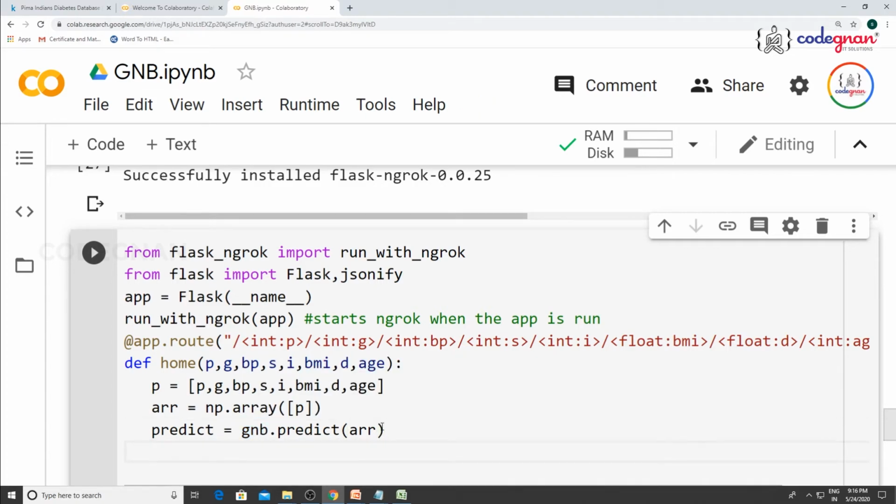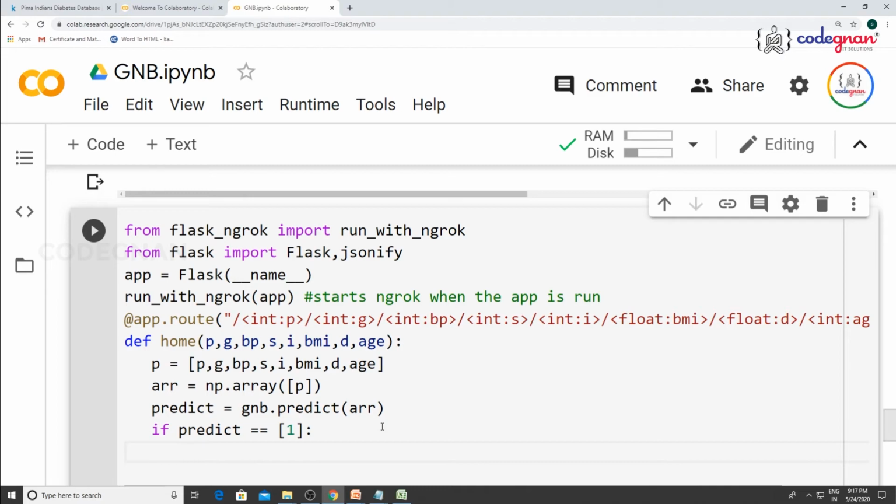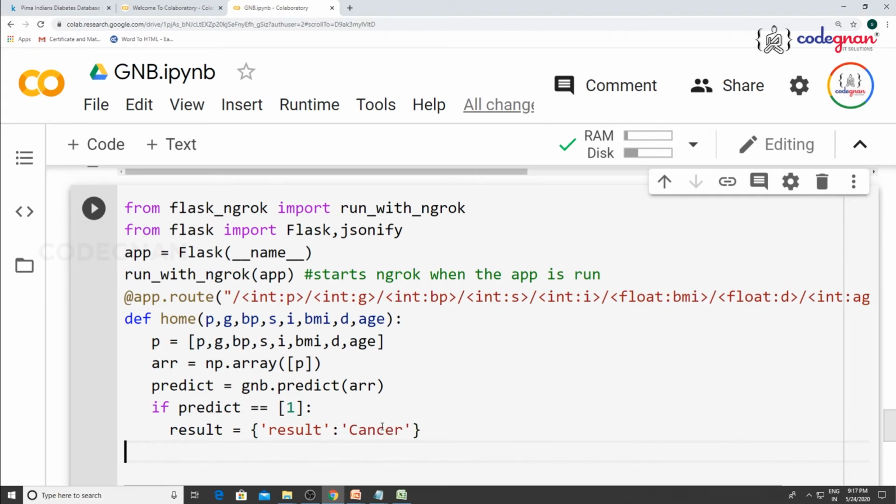If the prediction, because I'll be dealing only with simple conditional statements, where you'll be surprised if it is in the format of a list. And what do you want to see over there? The result will be in the format of JSON principle. I give result, the particular person is having cancer. Or else, what do you define?